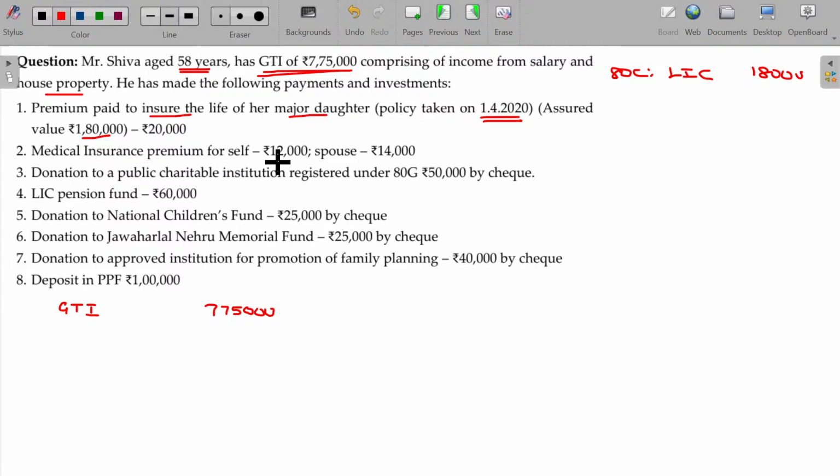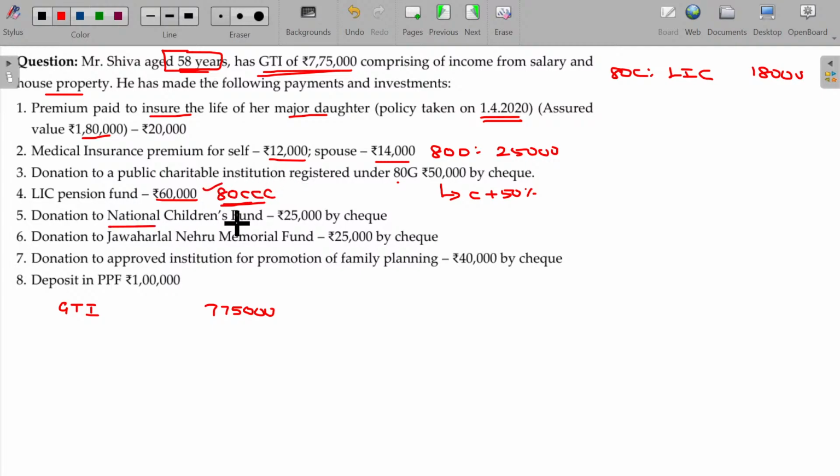Medical insurance premium for self and spouse, 80D. How much is claimable? 25,000, as Shiva's age is 58 years. Donation to a public charitable institution registered under section 80G: this will be with the ceiling, 50% is allowable. LIC pension fund deductible under section 80CCC. How much? Up to 1,50,000, the entire 60,000 can be deductible.